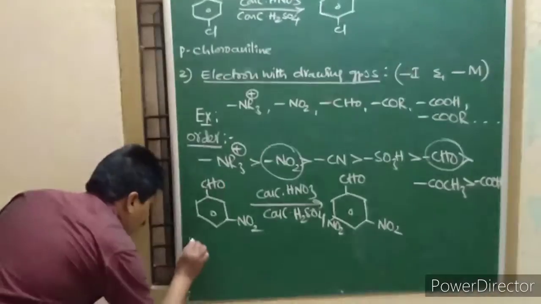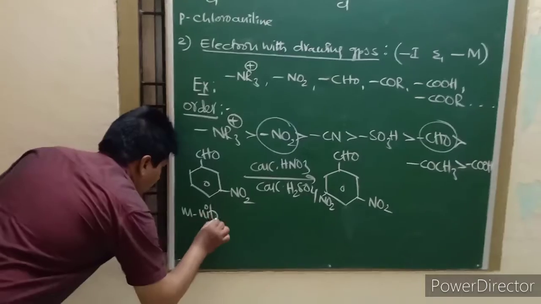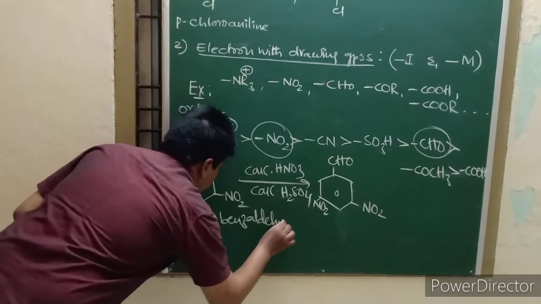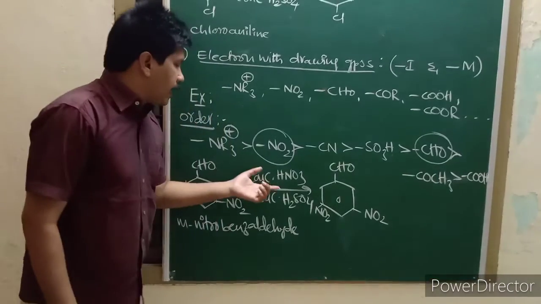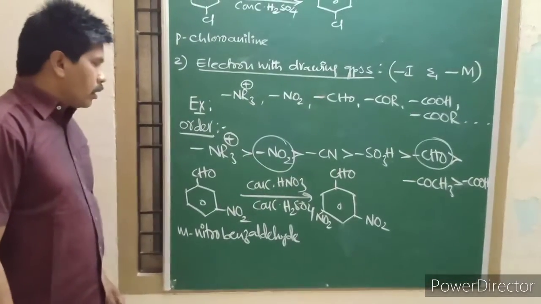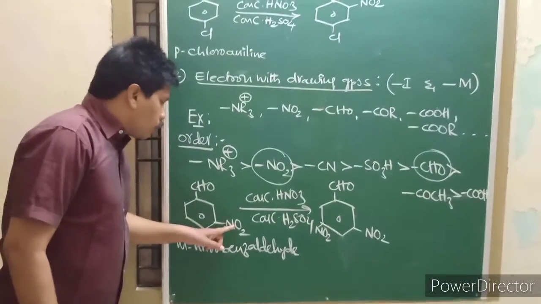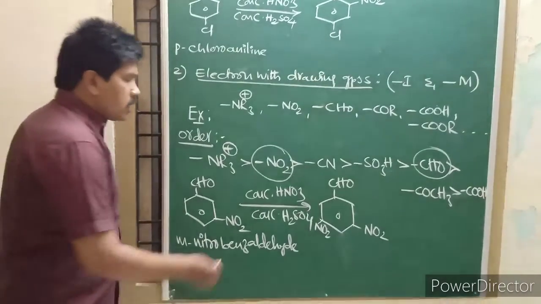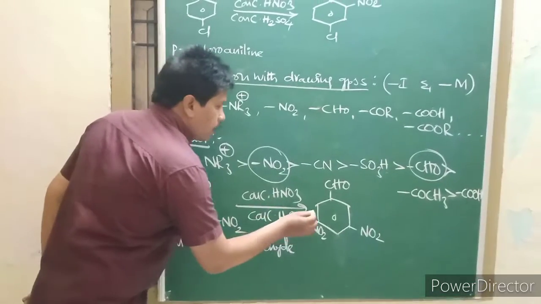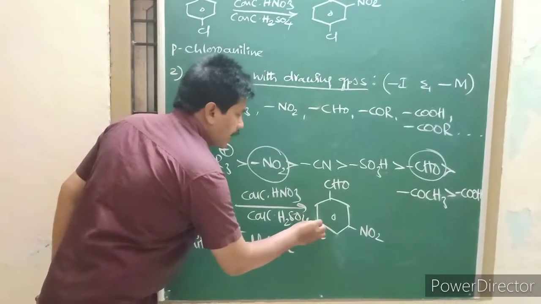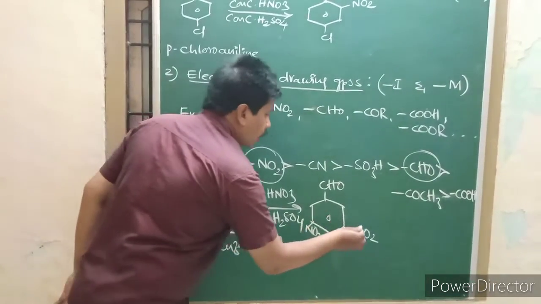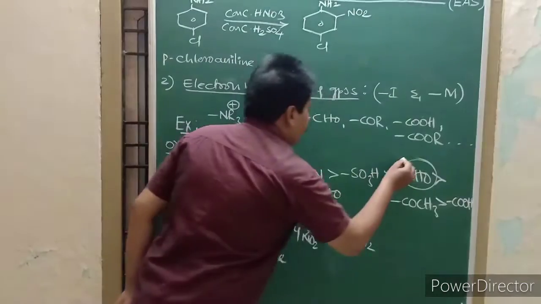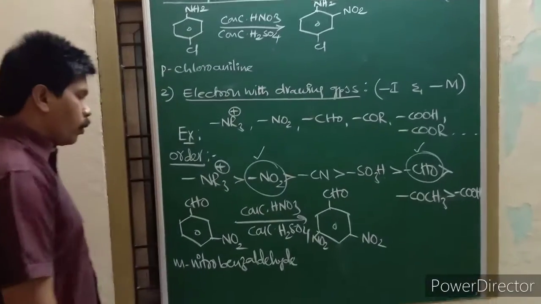For example, meta-nitrobenzaldehyde undergoes electrophilic substitution like nitration. The meta position to the NO2 group is this one. That's why in this nitration reaction, the NO2 plus electrophile is attached to the meta position of the NO2, because NO2 is more powerful than CHO.